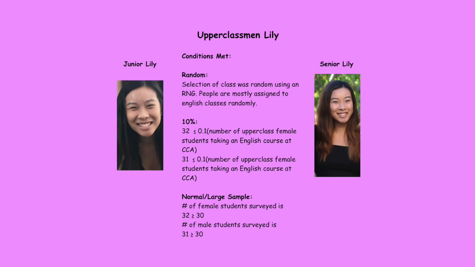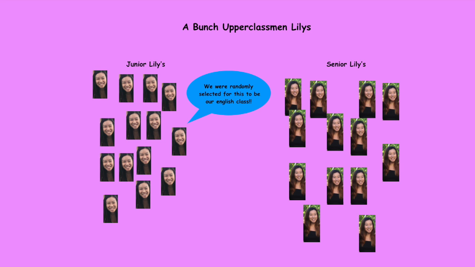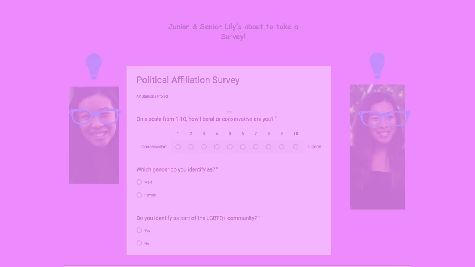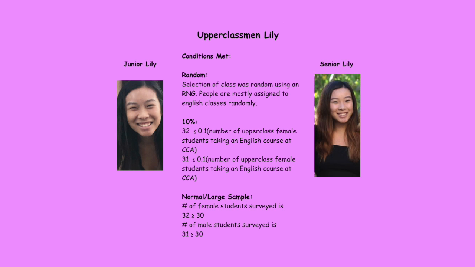Once we had randomly selected classes to survey, every member of the class was to be surveyed. Surveying every student in a class does not violate the random condition for inference because kids for each class are for the most part placed randomly. Responses to our statistical questions were collected through an online survey via Google Form, which would avoid response bias due to each student doing it individually. Therefore, the conditions for randomness, independence, and normality are satisfied.